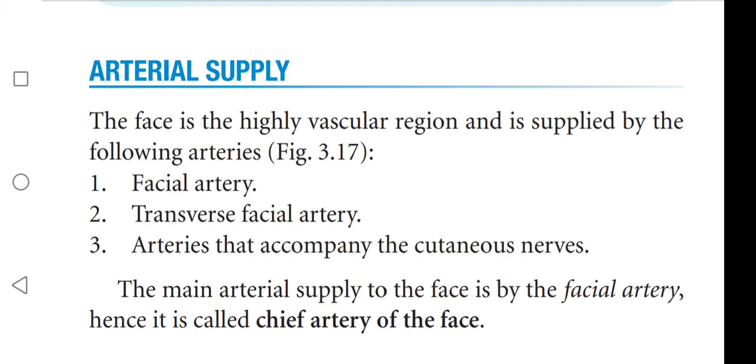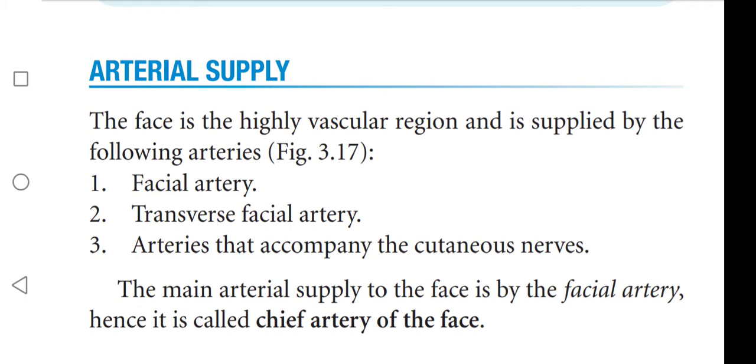In this video we are going to learn about the arterial supply of the face. The face is a highly vascular region and is supplied by the following arteries: facial artery, transverse facial artery, and arteries that accompany the cutaneous nerves.